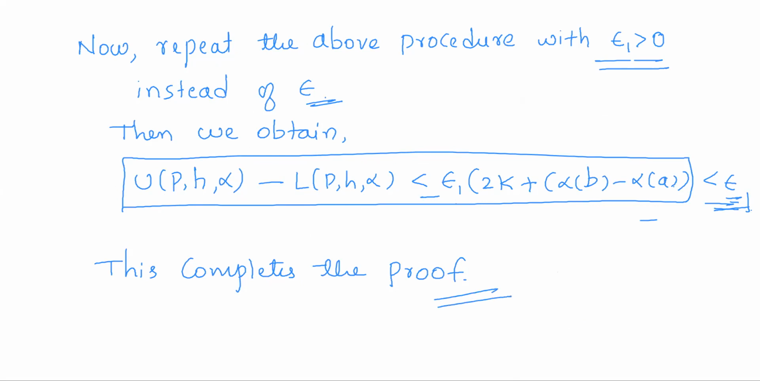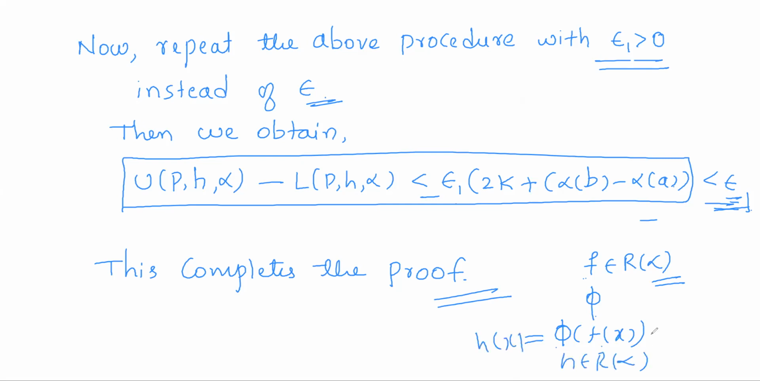So thus, in this theorem, we proved that if f is any Riemann-Stieltjes integrable function and phi is any continuous function on the codomain of f, then by composing phi and f, the function which you will get will also be Riemann-Stieltjes integrable. That is, the composition of a Riemann-Stieltjes integrable function and a continuous function is always Riemann-Stieltjes integrable.